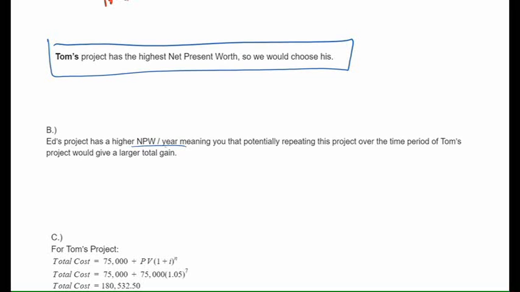So it kind of depends. It's just a conceptual question here. But yes, there are reasons that you could prefer one project over the other.